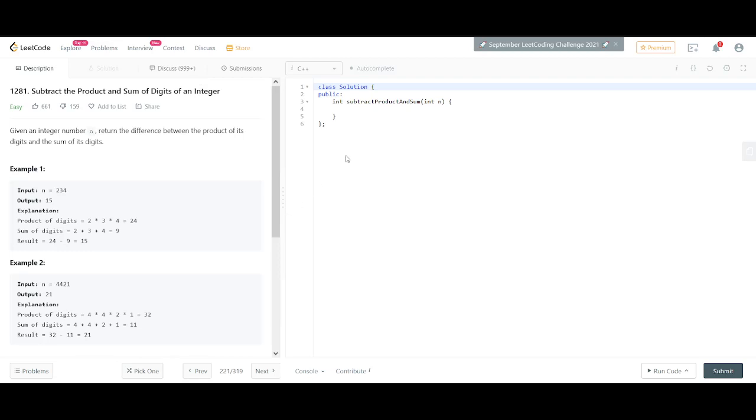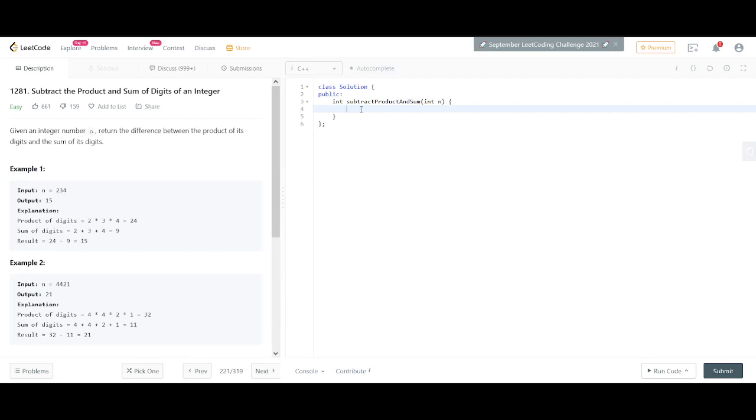So yeah, given an integer number n, we return the difference between the product of its digits and the sum of its digits. Now, what we can think of is that the question asks you to iterate over that particular integer, go through its digits, and maintain two integers. One keeps track of the product of the digits, and the second is the sum. And then we return the difference.